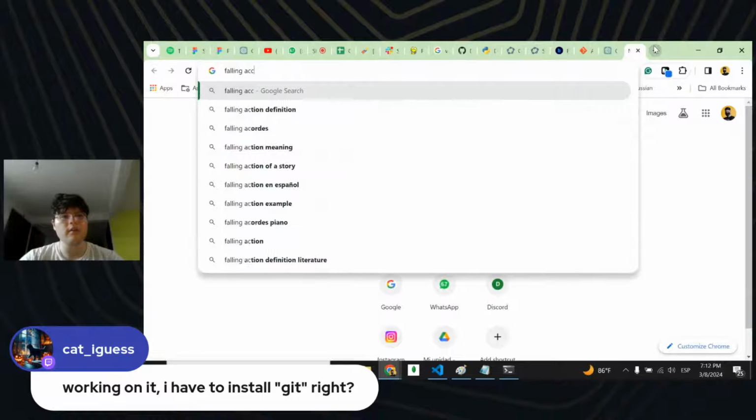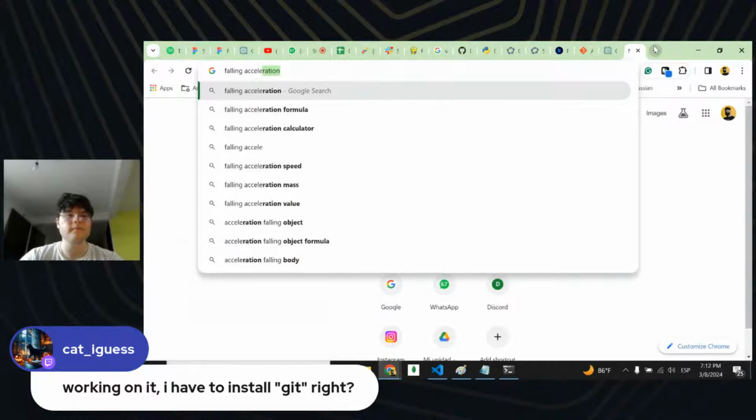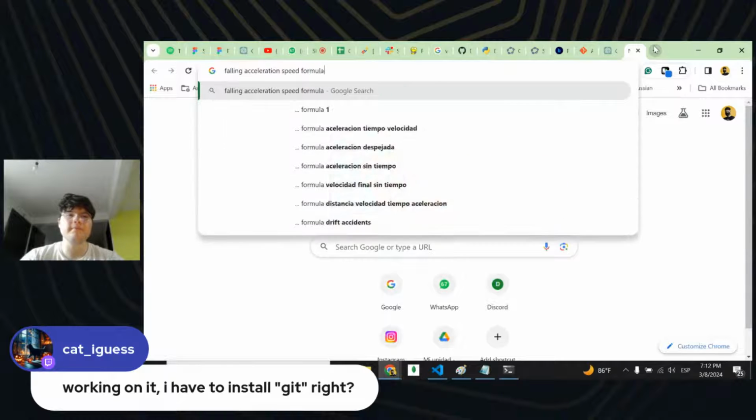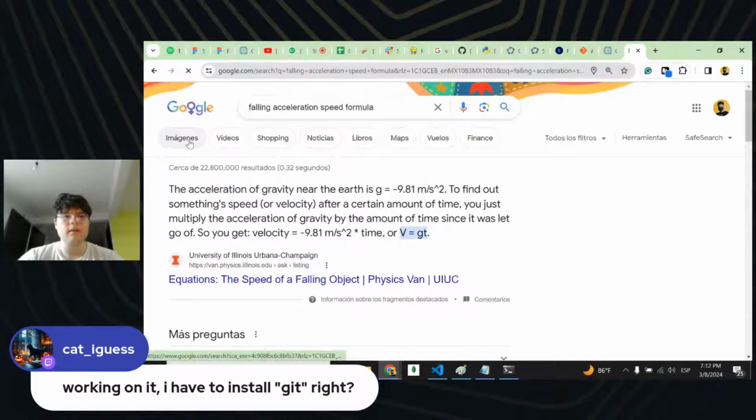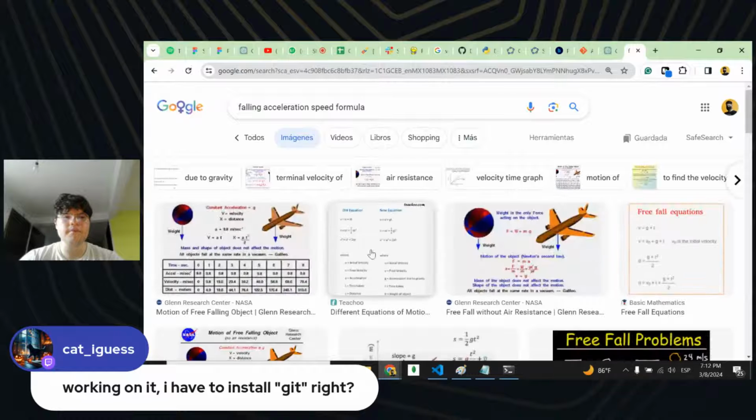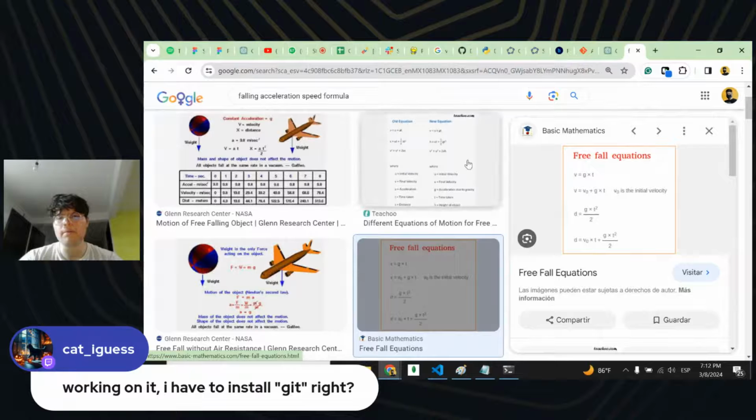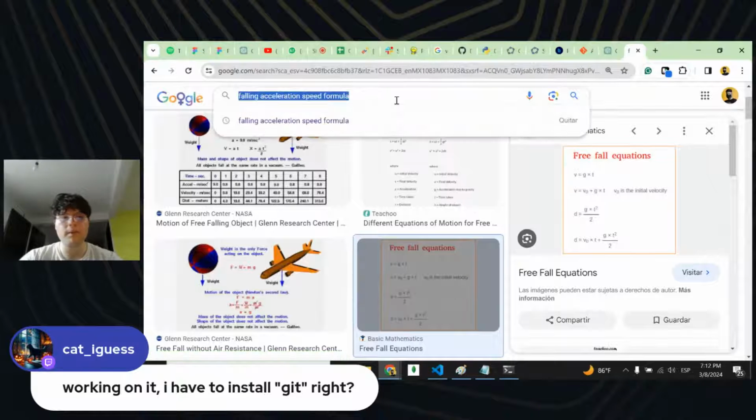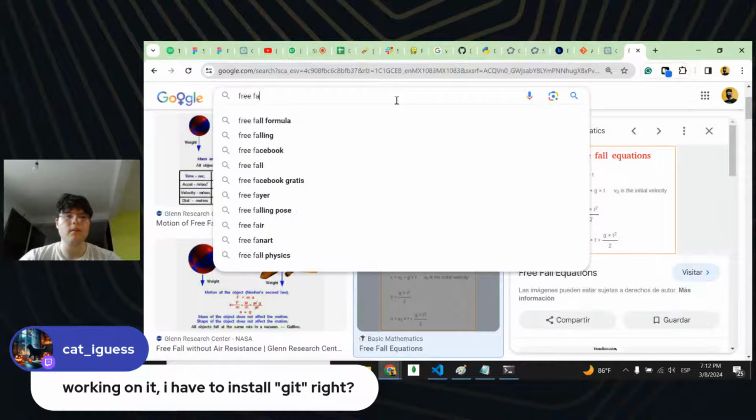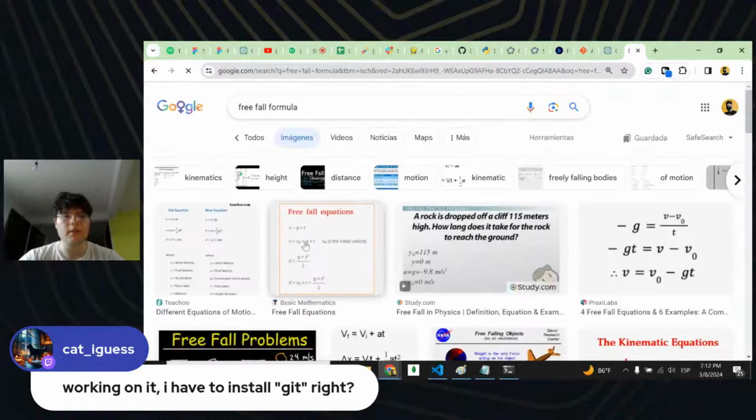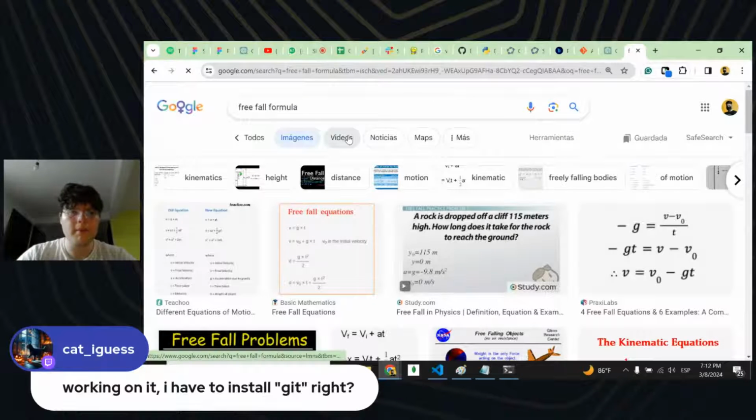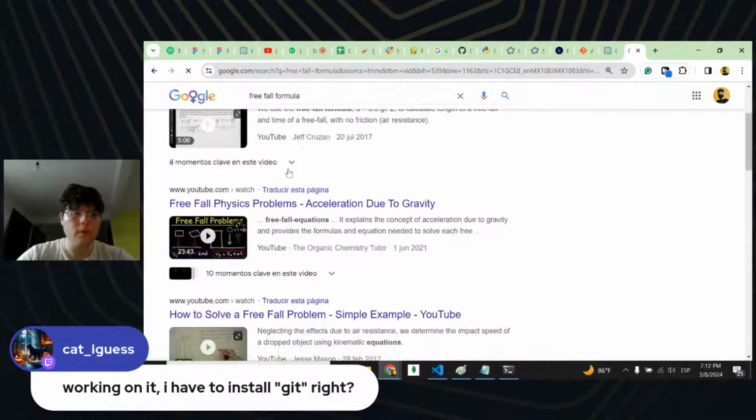Falling acceleration speed formula. So yeah, free fall. There you go, free fall. We want the free fall formula. There you go, free fall formula. And what is free fall? Do we have a video of free fall?